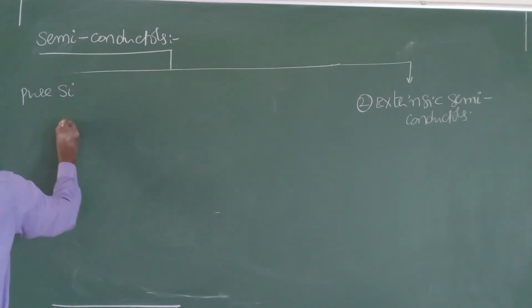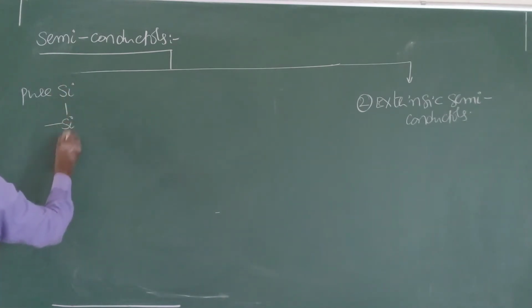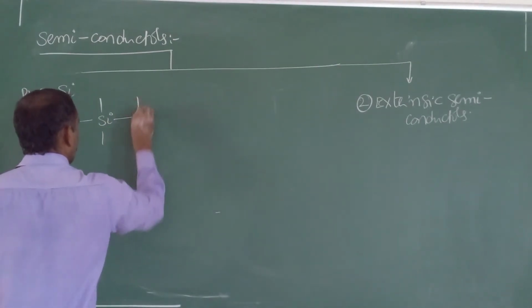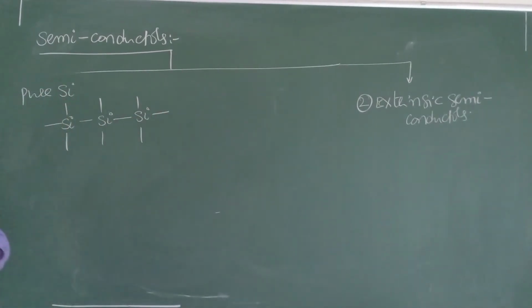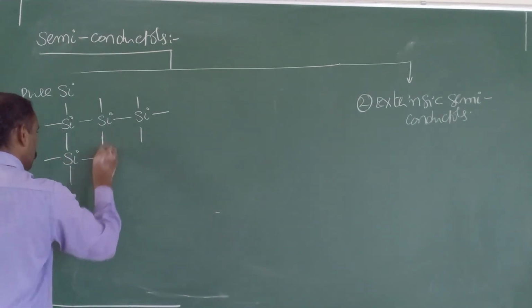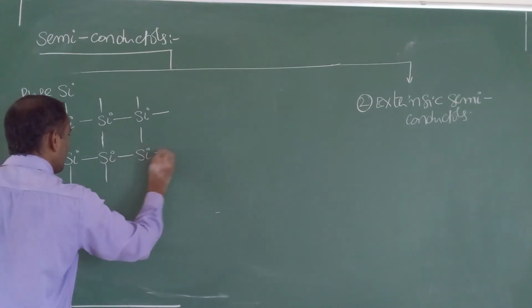Now I am considering pure silicon. Silicon is in the 4th group, so the silicon valence shell contains 4 electrons. Therefore, each silicon is bonded with 4 other silicons.